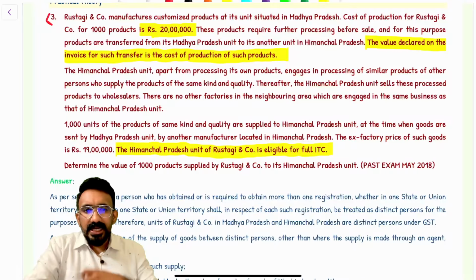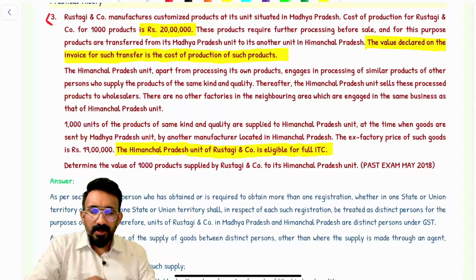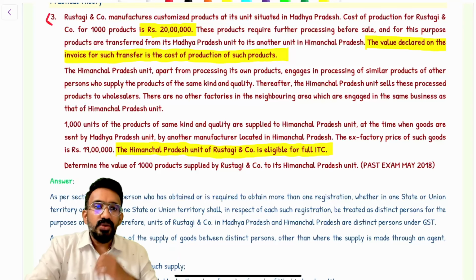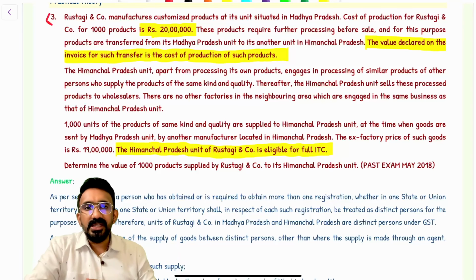If I've already treated whatever is in the invoice as the open market value, will I be able to go ahead and again apply like kind and quality? No, rank number one itself is available. So what will be considered the value of supply here? 20 lakh will be considered the value of supply here. Is that clear, all of you?